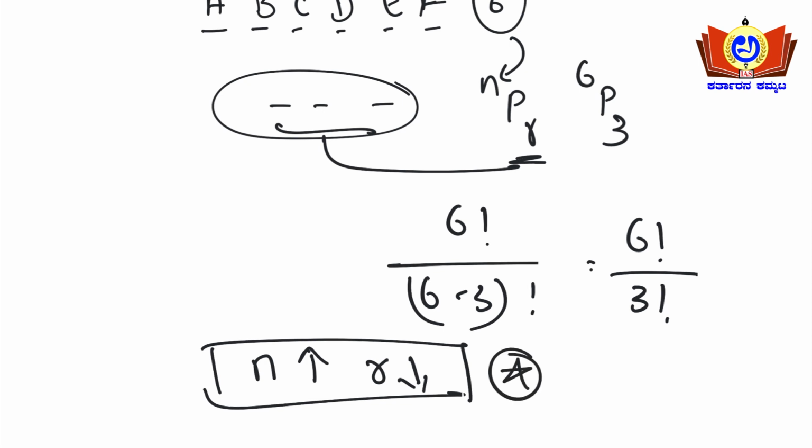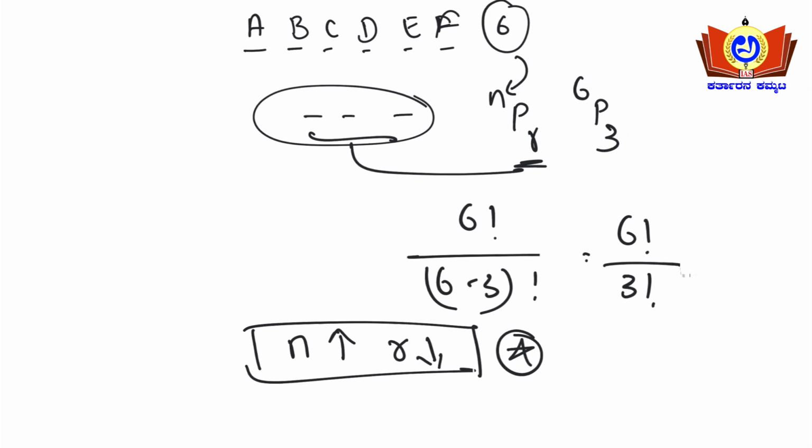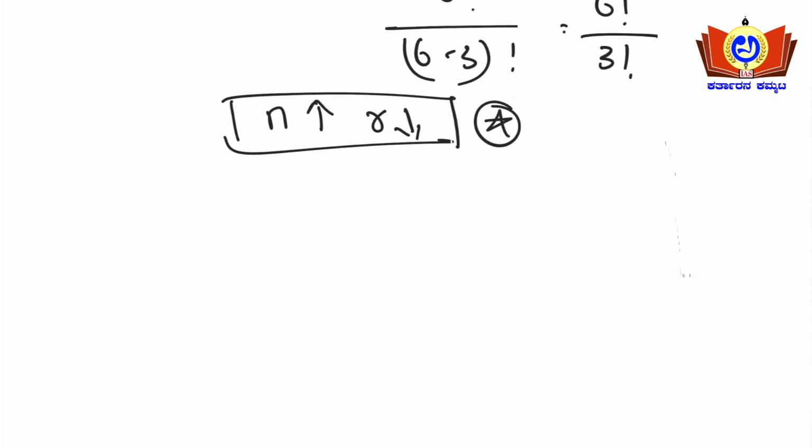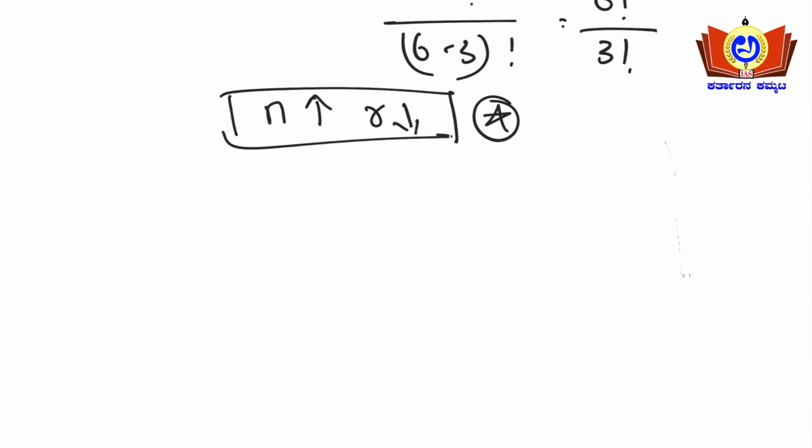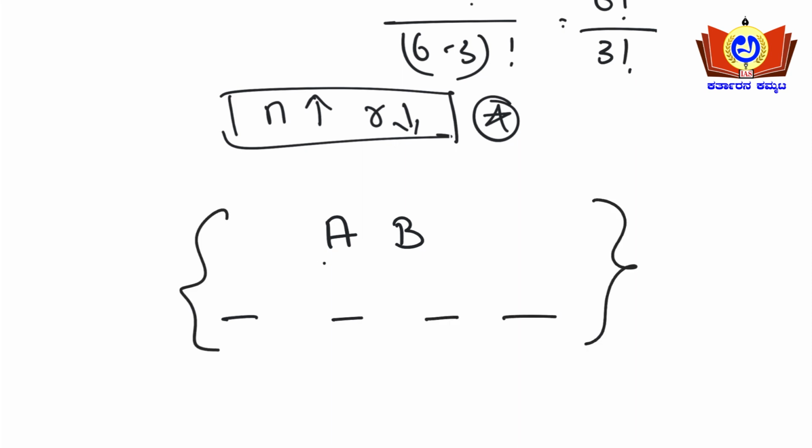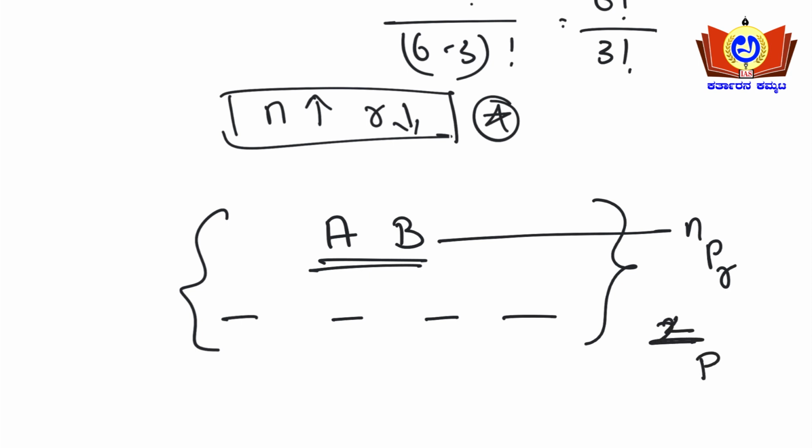In the above two cases I discussed, the number of letters is more and the positions where you need to arrange them are fewer. But if they give only 2 letters, A and B, and there are positions 1, 2, 3, 4, in such a case what will you do? nPr means n is the total words, 2 words, and p is the positions, 4. So writing it this way will be wrong here.